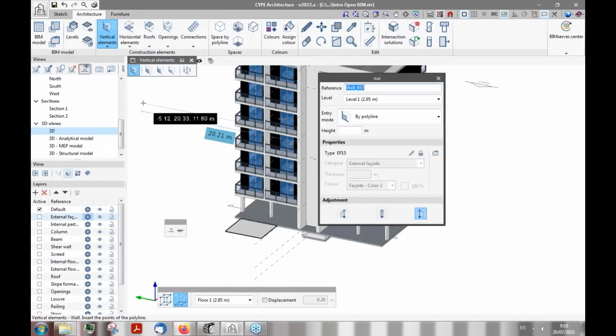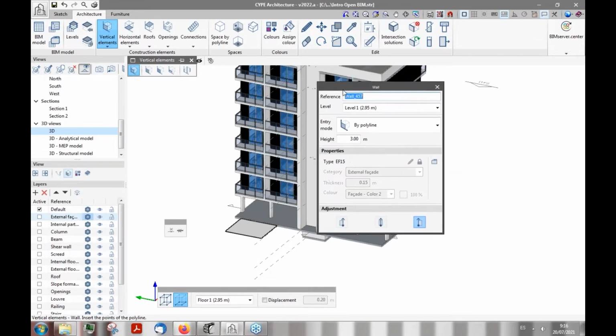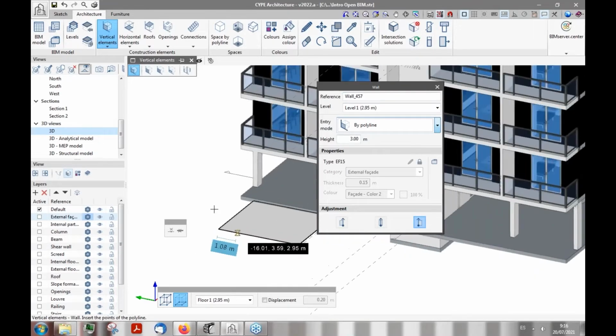And as you will see, the introduction interface called the vertical elements is quite similar. We start with the references that are then referenced in the BIM model tab. We can then assign it to a level that will be later useful once we switch to other applications like structural applications. And as you can see here in the entry mode, this is where the sketch tab comes into action. We can use everything that we have inserted into the sketch tab as a reference to start introducing our construction elements. So in this case, for example, I'm going to introduce the wall as a polyline, and I'm going to use as a reference everything that I have sketched here in the sketch tab, like so.